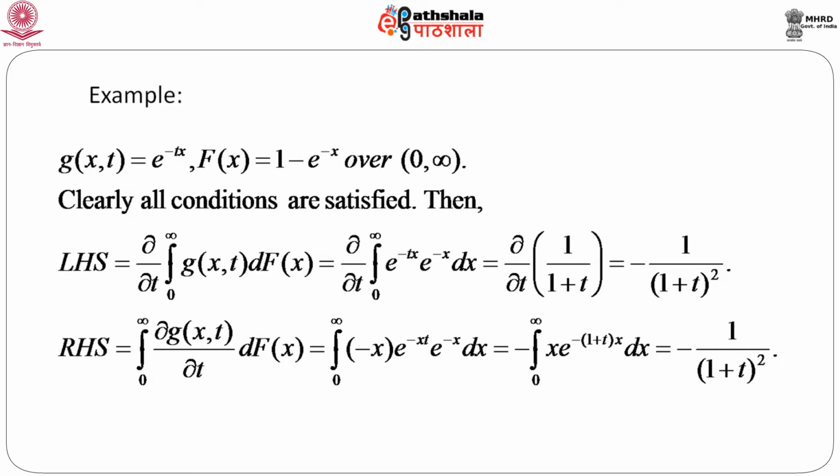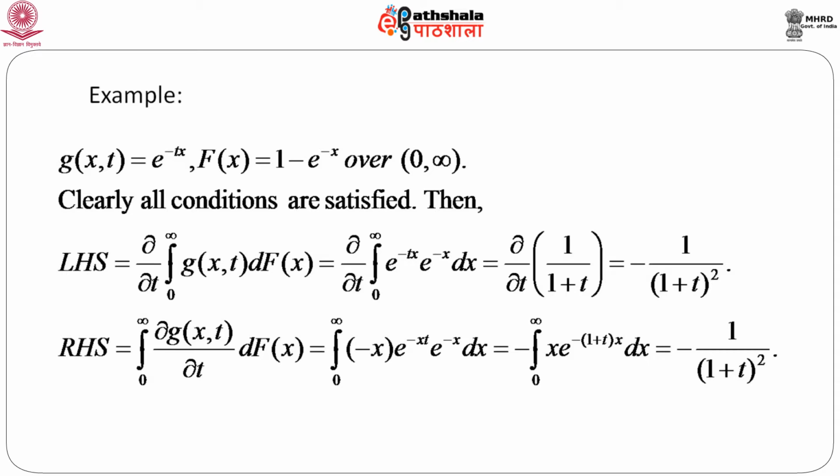Similarly, if we consider the right hand side of the previous theorem, where we bring this differential inside the integral sign, we first differentiate. The differentiation of e to the power minus t x with respect to t is minus x into e to the power minus x t, and dF(x) is e to the power minus x dx.